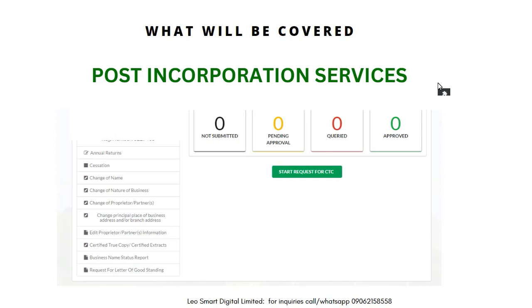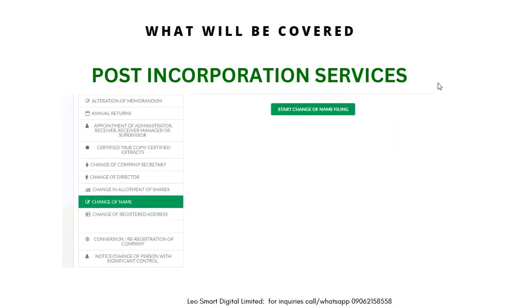Change of principal place of business address. You can apply to change address, edit proprietor or partner information, and make changes to the name. Some people do a change of name, so you can effect it in your document details. With business name status certified true copy, you can request for your lost certificate. Then there is the request for a letter of good standing, for people that want to know more about your business. How updated are you with the Corporate Affairs Commission? Without being updated, you can't get this letter of good standing.